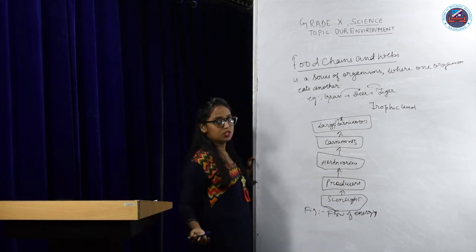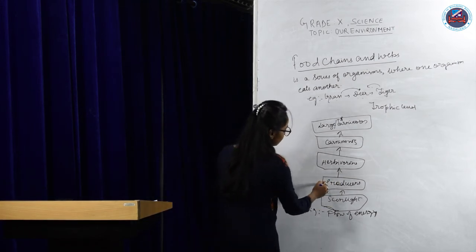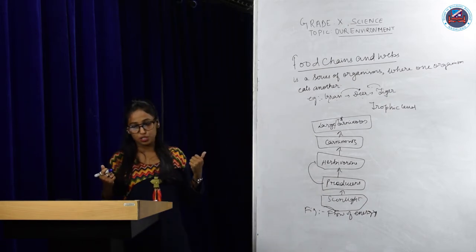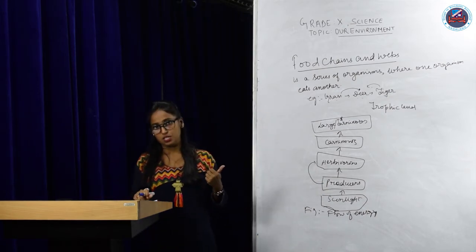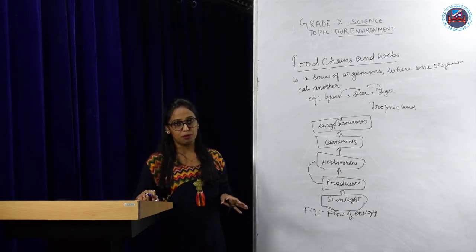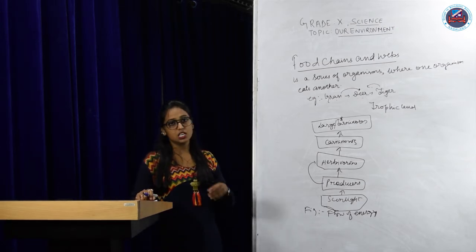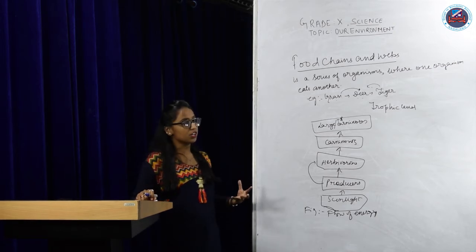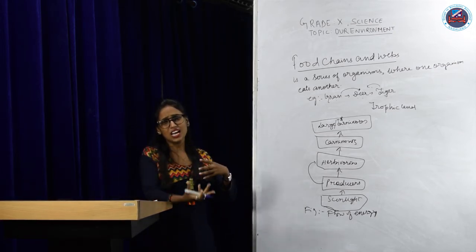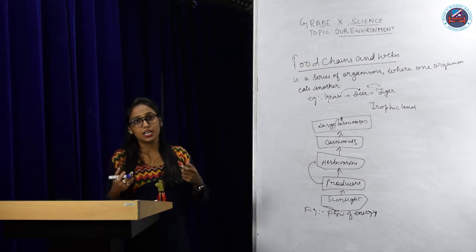They get their own food, isn't it? Then when these producers are consumed by the primary consumers, a great amount of energy is lost into the environment, and some amount of energy goes into work processes like digestion and doing work.